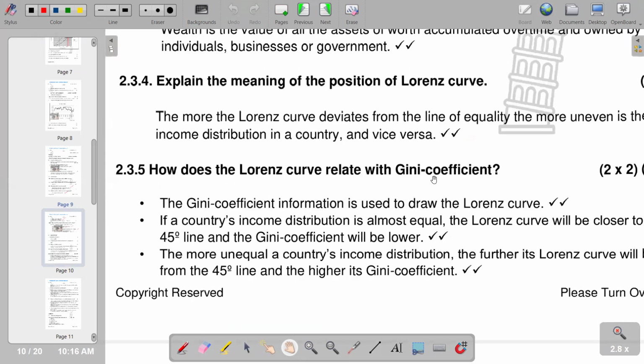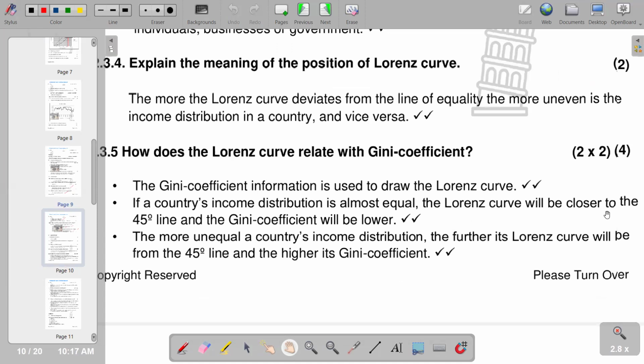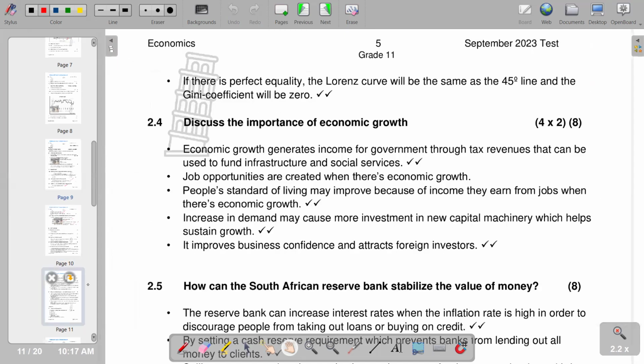How does the Lorenz curve relate with the Gini coefficient? Remember, we have described the Gini coefficient as a measure of statistical dispersion intended to represent income inequality. The Gini coefficient information is used to draw the Lorenz curve. And if a country's income distribution is almost equal, the Lorenz curve will be closer to the 45-degree line, and the Gini coefficient will be lower. So these are some of the points in terms of the relation between the Lorenz curve and the Gini coefficient.